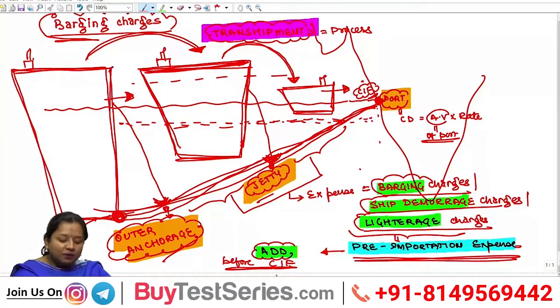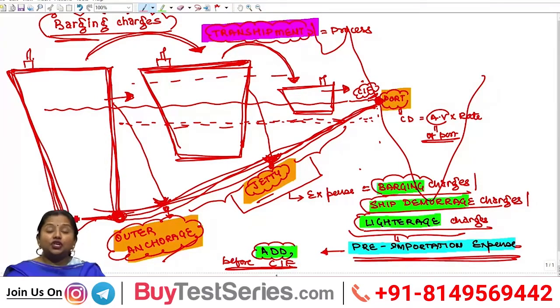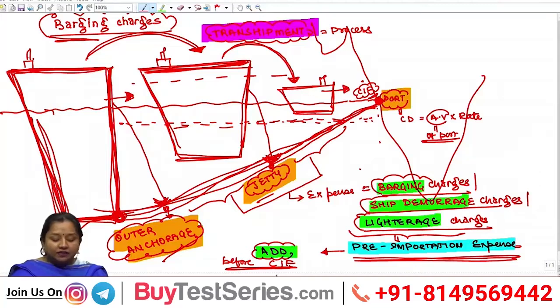Generally, when goods come from abroad, from a distant place, they come within a huge, large vessel or ship. And the larger the ship, the deeper will be its depth. And if the depth is deep enough, then it cannot reach the Indian port itself because of Archimedes' principle.